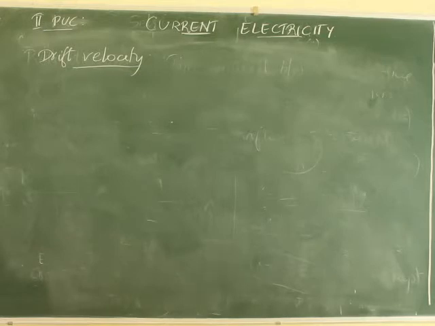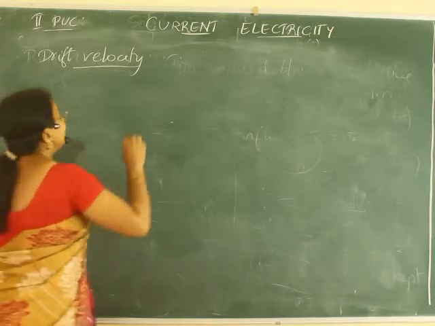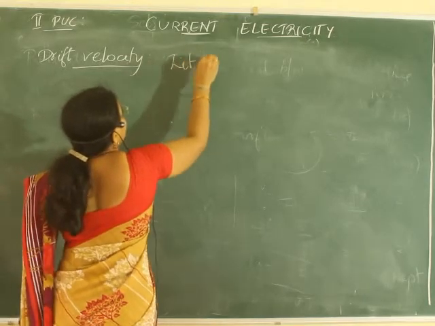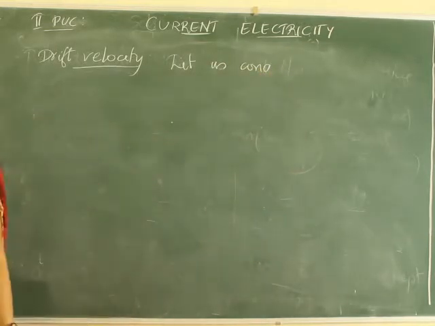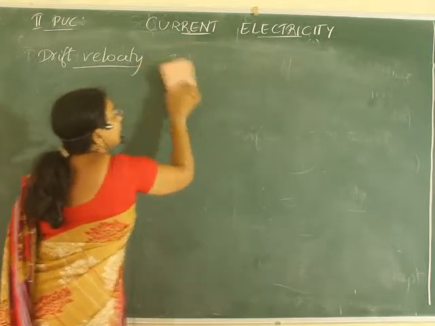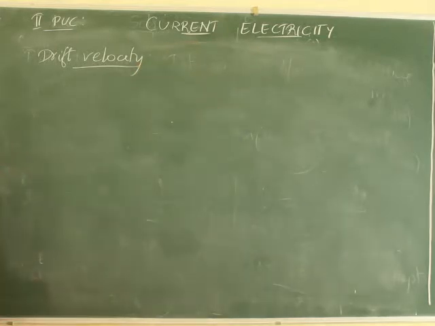Consider the free electrons in a conductor. The average velocity of the electrons will be 0 since they are moving in random directions. So let us consider a conductor. You write on your own, okay? Let us consider a conductor with a large number of free electrons in it. These free electrons are randomly moving in directions. So therefore, average velocity is 0.